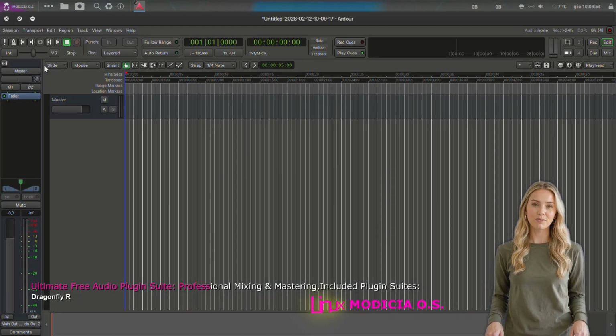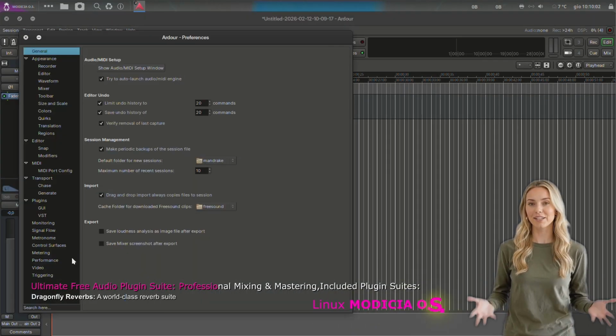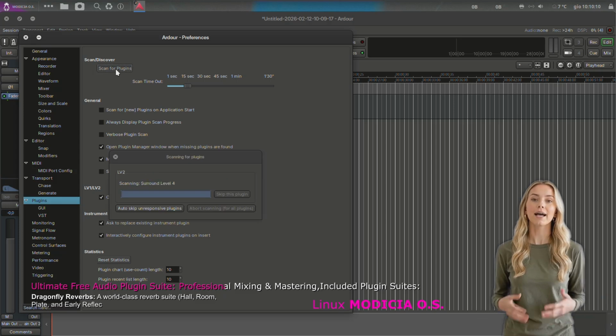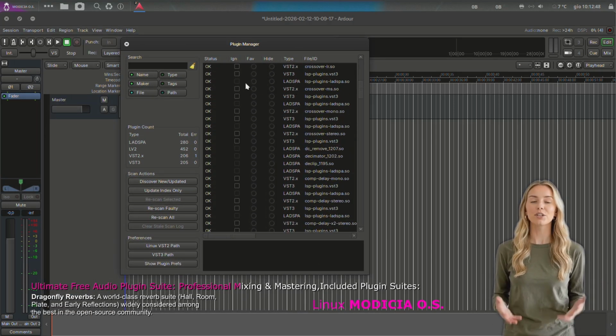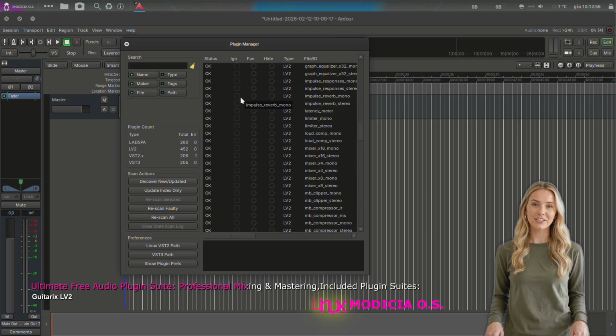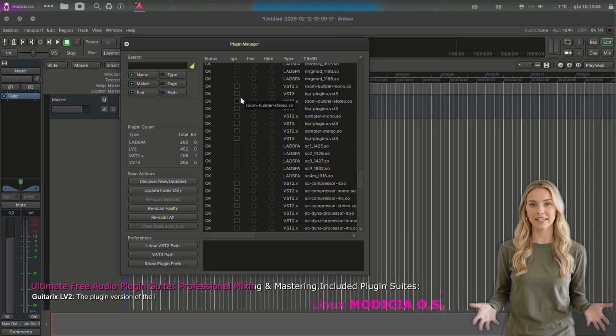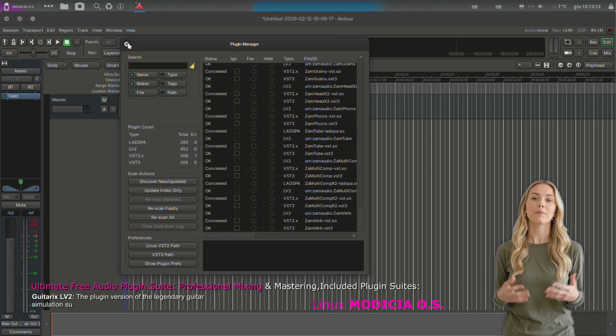Setting up your studio after installation is incredibly simple. In Ardour, open Preferences, navigate to the Plugins section, and start a scan. The system will automatically detect the new LV2 and the SD3 formats, seamlessly integrating them into your mixer.